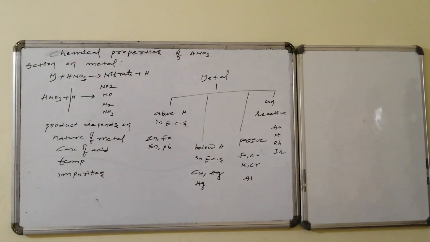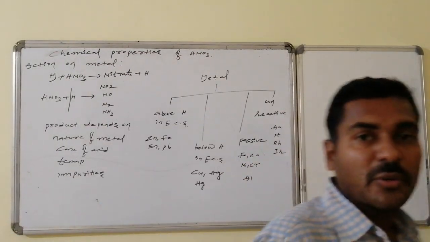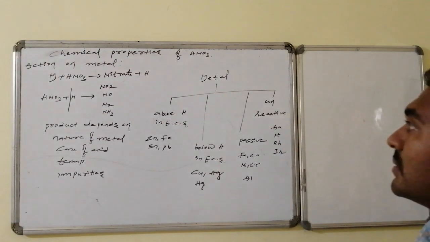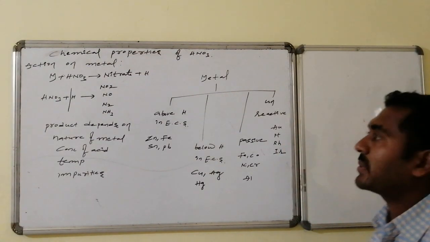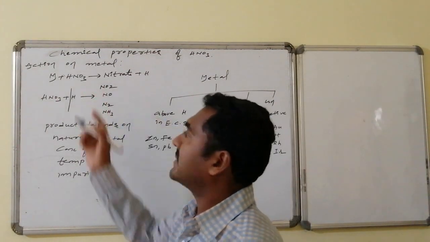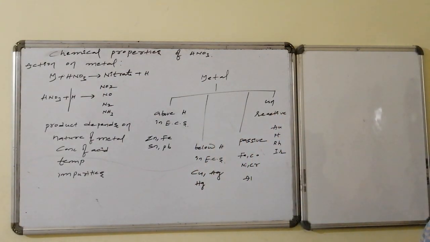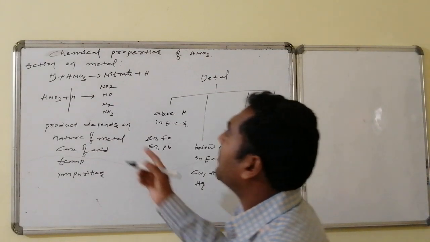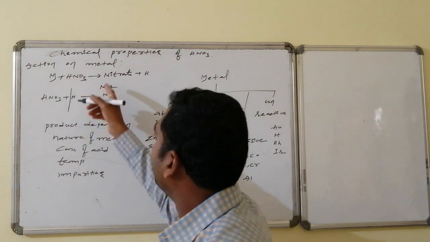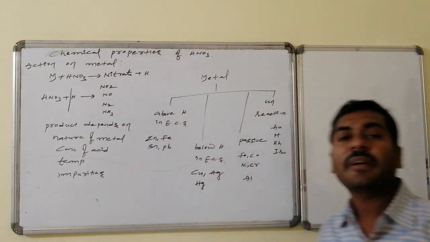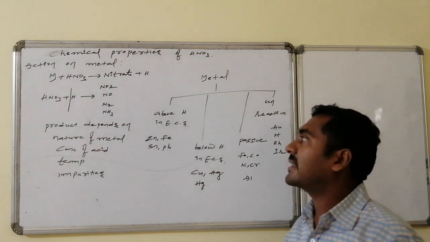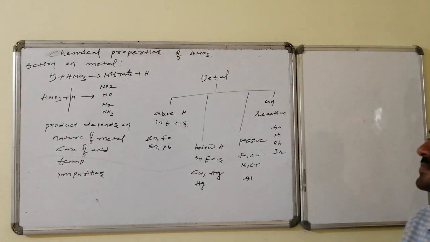Nitric acid reacts with metals also, but the formed products and the byproducts are different. In general, what happens is the metal on reaction with nitric acid is converted to nitrate, followed by what? Hydrogen will be liberated. That hydrogen once again recombines with the nitric acid. As a result, reduction occurs. It may be converted to nitrogen dioxide, nitric oxide, nitrogen, and ammonia.